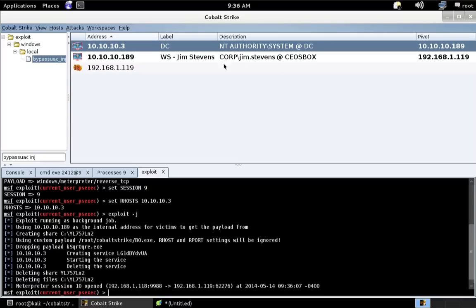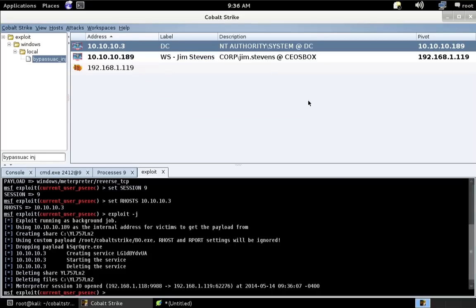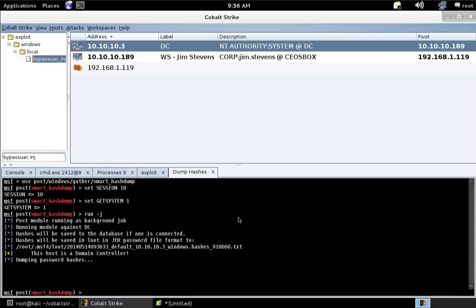So here we are. We've got access to the domain controller now. The next thing we need to do is dump hashes from it. Let's go Meterpreter, Access, Dump Hashes, and we'll do the registry method. Let's go ahead and hit launch. And this module will dump password hashes from the system for us.